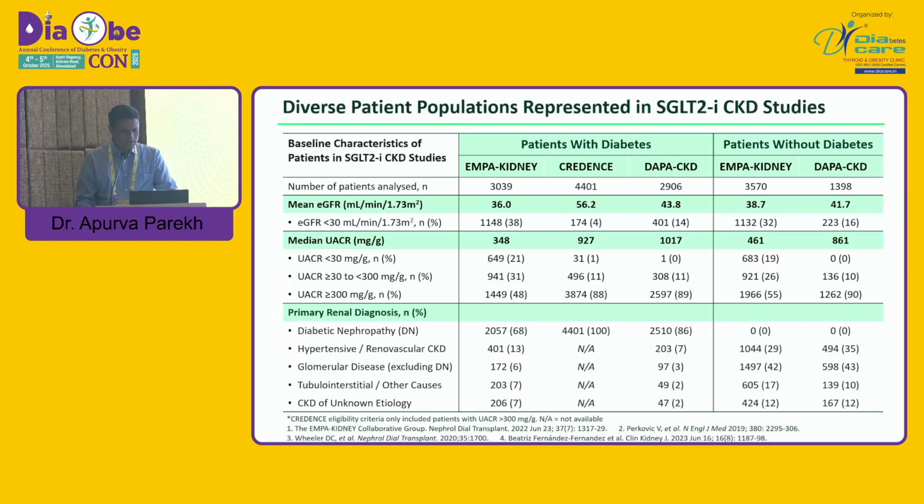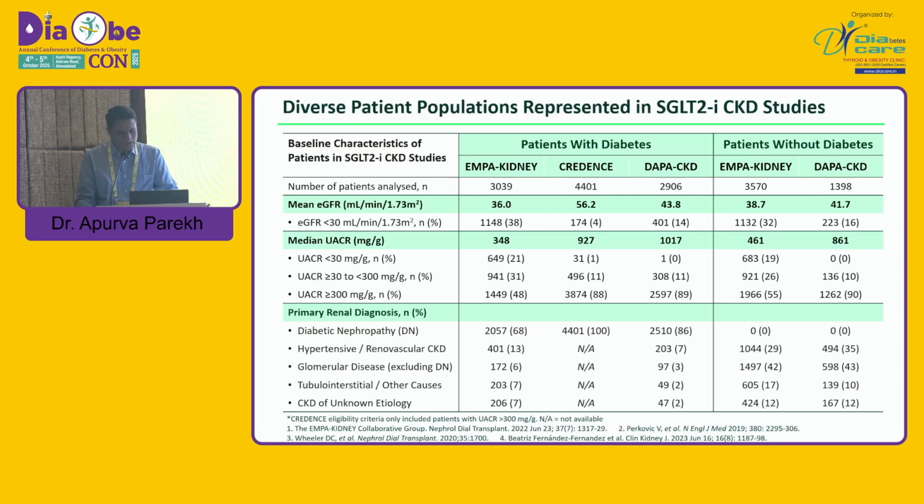Again, if we compare EMPA-KIDNEY with DAPA-CKD, first, patients were more in number in EMPA-KIDNEY compared to DAPA-CKD. Second, GFR was practically lower in the EMPA-KIDNEY patients compared to DAPA-CKD, and many more patients were non-diabetic.